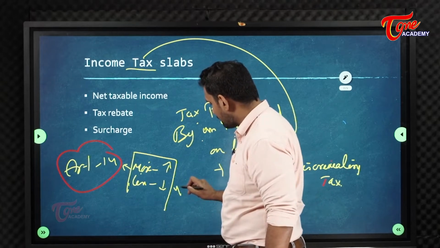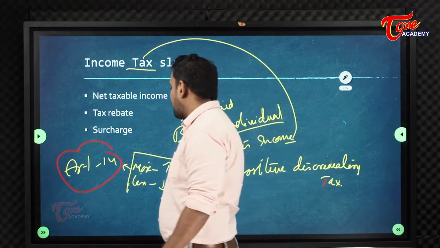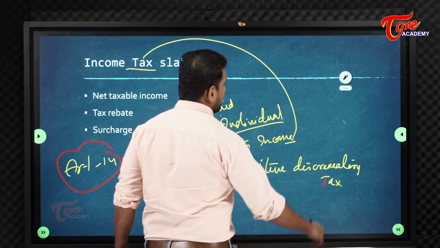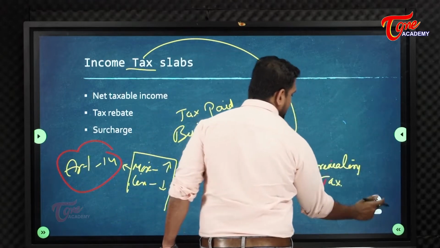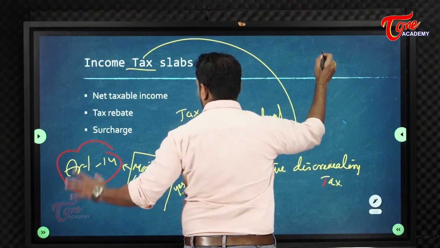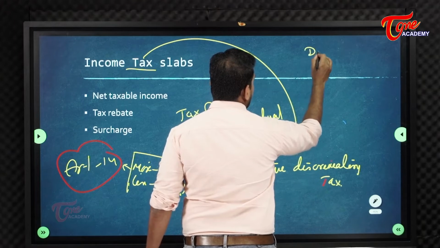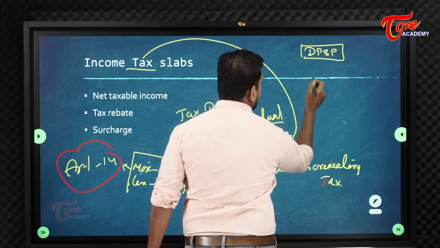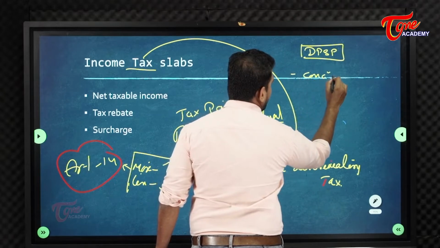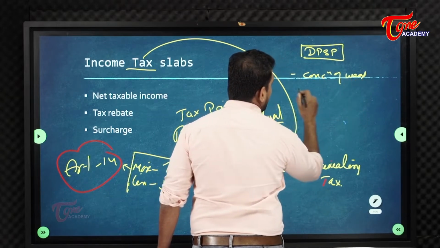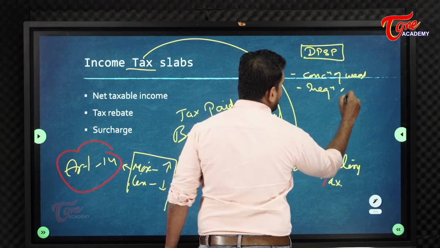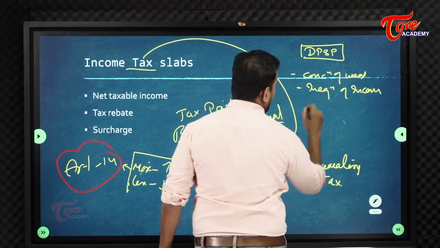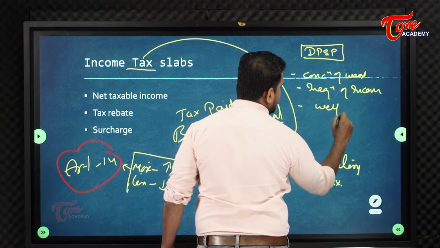Yes. But government says, no my dear, more earners, in our constitution you are talking about fundamental rights, but in our constitution we also have DPSP. DPSP says that concentration of wealth should be reduced, inequalities of income should be reduced, and the government should establish a welfare state.